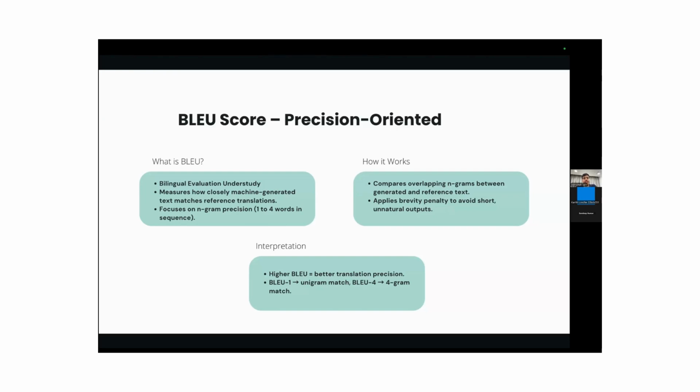So here we are calculating the Blue score. What does Blue stand for? Bilingual Evaluation Understudy. What do we measure from it? How closely machine generated text matches the reference translation, which was collected in our dataset through various websites. How it works? It compares overlapping n-grams between generated and reference text. A higher Blue score means better translation precision. We have calculated 4 grams in this: 1 gram, 2 gram, 3 gram, and 4 gram.